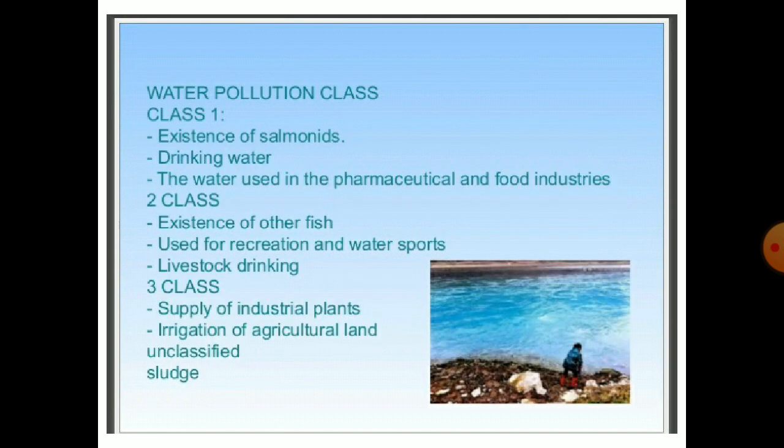Water pollution Class 1: existence of salmonids, drinking water. This water is used in the pharmaceutical and food industries. Class 2: existence of fish, used in recreation and water sports. Class 3: supply of industrial plants, irrigation of agricultural land, unclassified sludge.